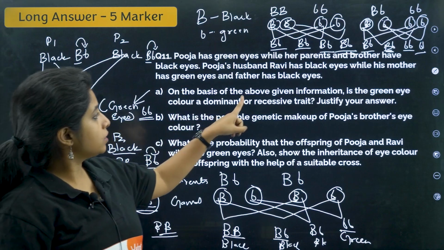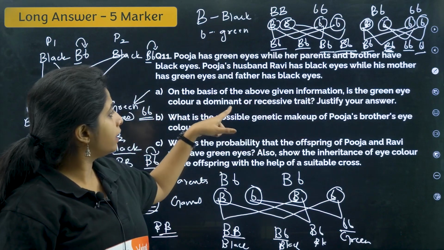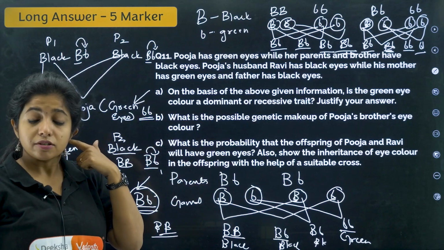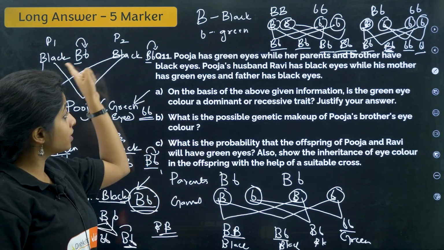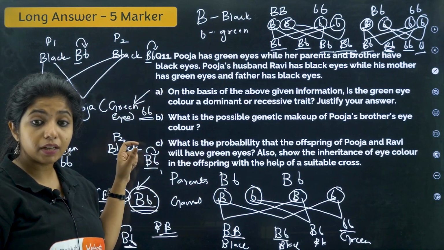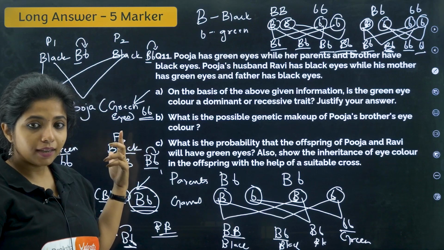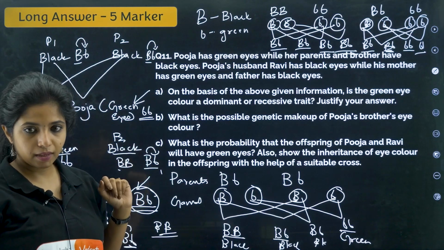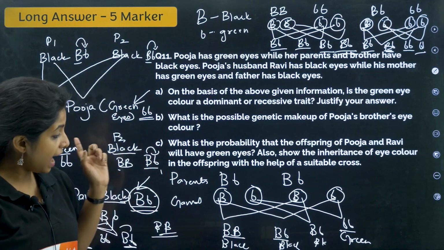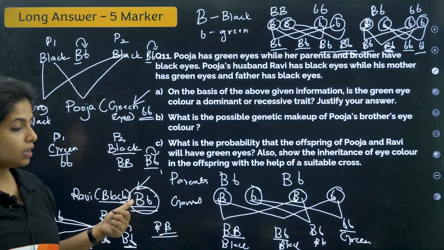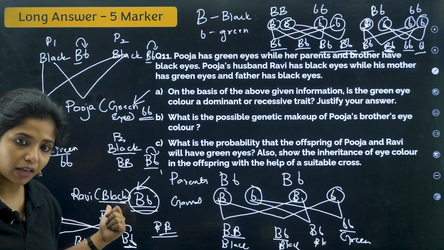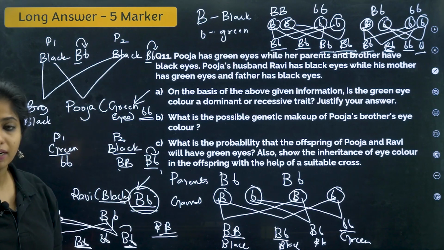So on the basis of the above given information, is the green eye color a dominant or a recessive trait? It will be a recessive trait. Justify your answer: because it was not seen in the parental generation, but it's still being seen in the progeny F1 generation, in the case of Pooja. And in the case of Ravi also, the character black which was there only in one parent is being shown up in his character also. That means it is a dominant trait.